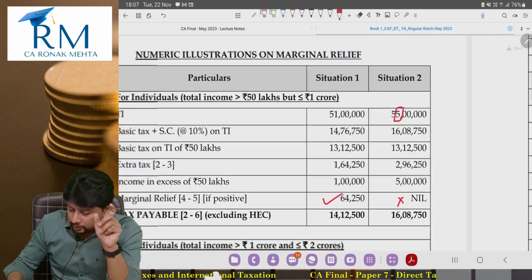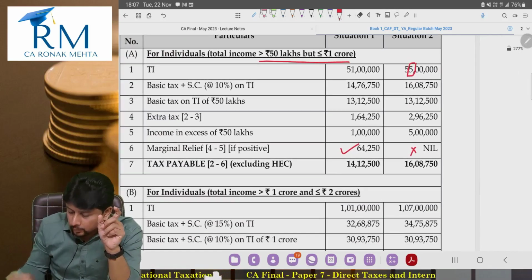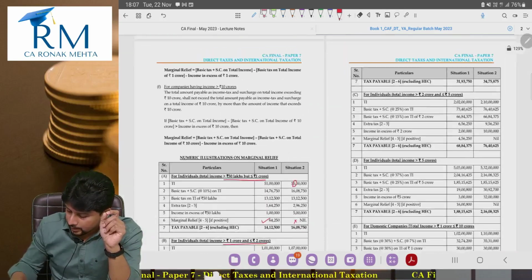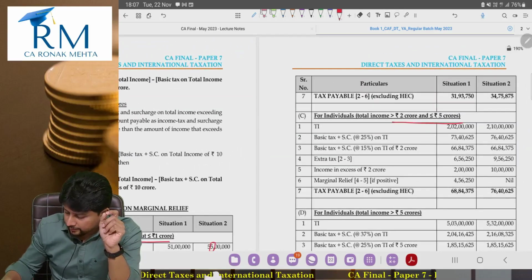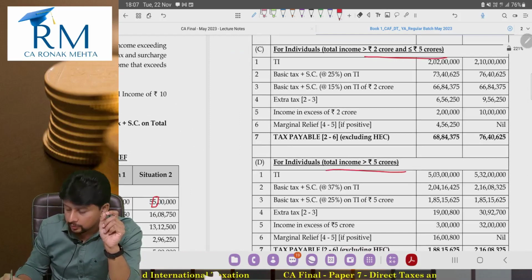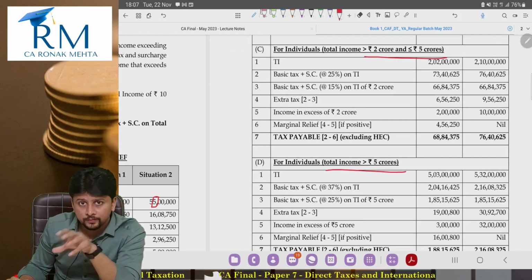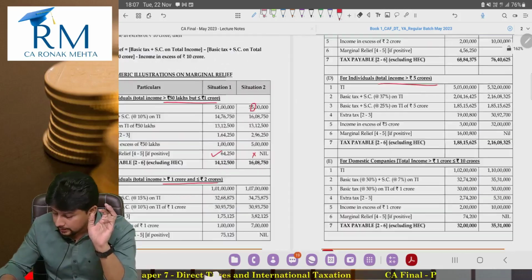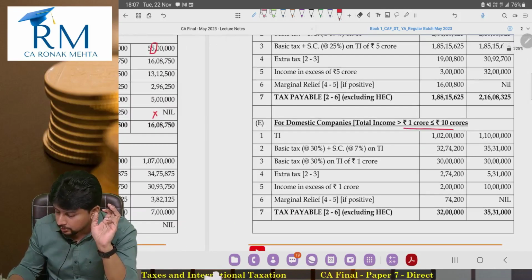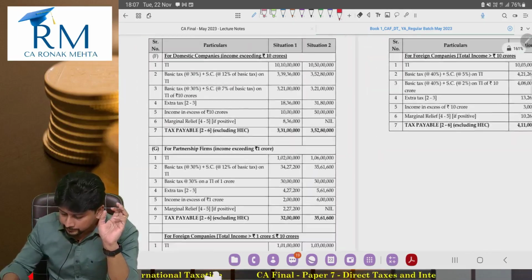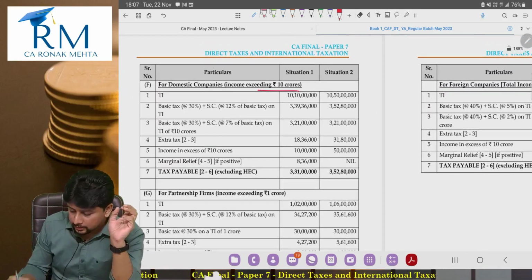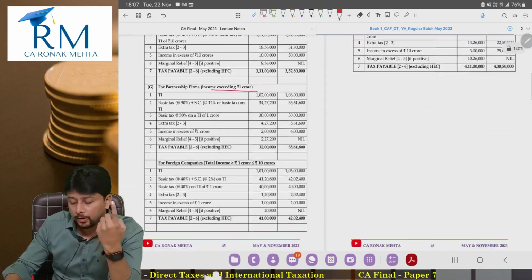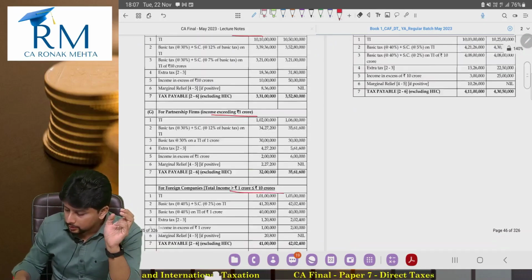Individuals above 50 lakhs but up to 1 crore, above 1 crore but up to 2 crores, above 2 crores but up to 5 crores, total income above 5 crores. For individuals, I have covered all the possible situations of surcharge. Then comes domestic company above 1 crore up to 10 crore, domestic company above 10 crore, partnership firm above 1 crore, foreign companies above 1 crore, above 10 crore.